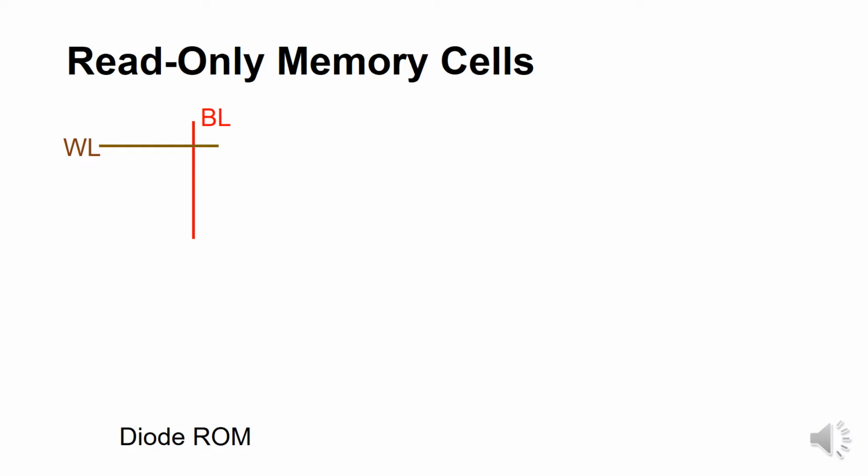Word line is the output of the AND plane that goes as an input to the OR plane, and bit line is the output of the OR plane. So in this case, we assume that the bit line is pre-charged to logic 0. So there is no connection between the word line and the bit line. Therefore, logic 0 is stored on the bit line.